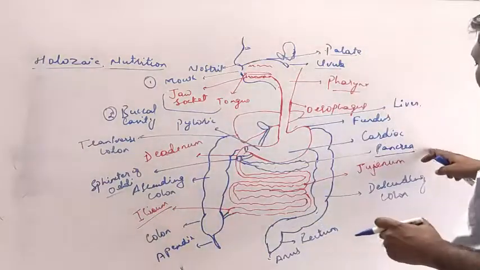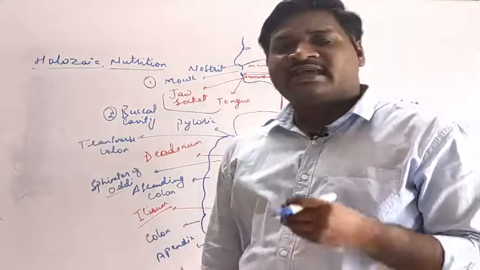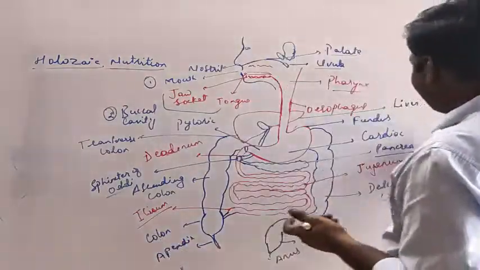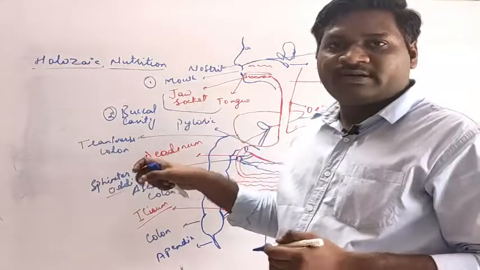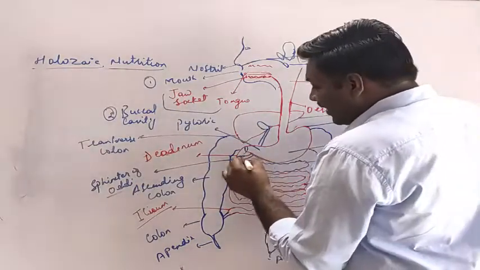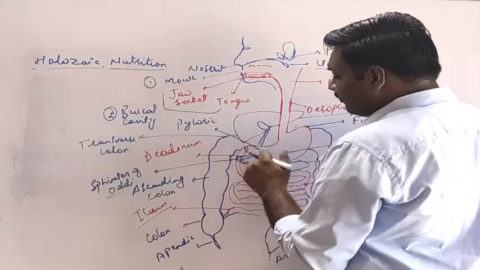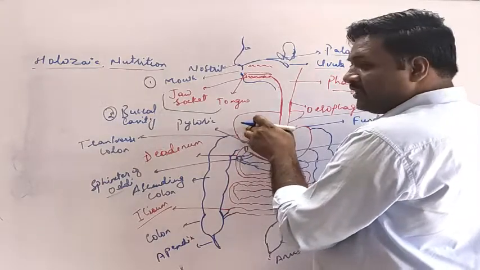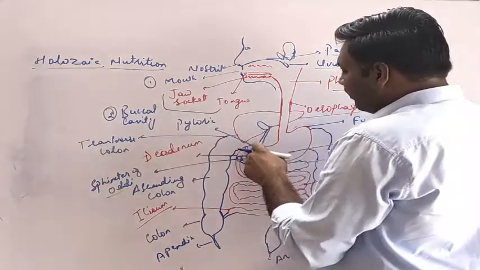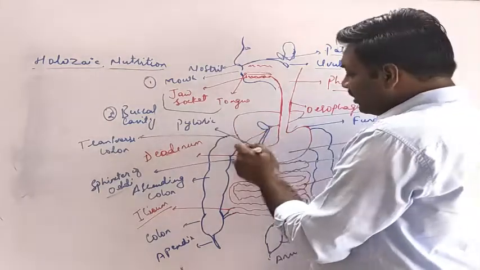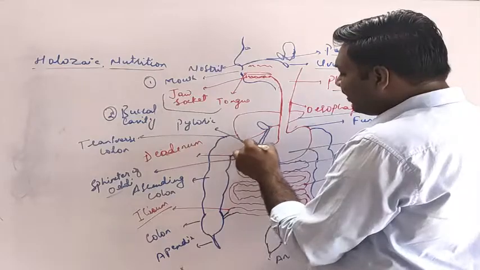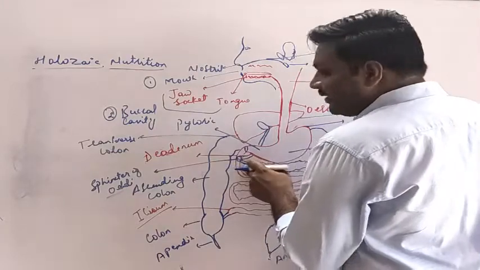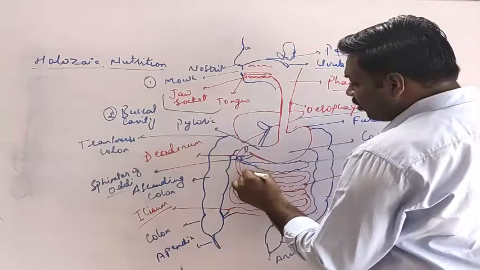Apart from this, the pancreas will also secrete certain enzymes like nucleases, proteases, peptidases, etc. These enzymes digest the complex food material and break it down. They are added here in the duodenum part of the small intestine with the help of a common duct. The secretion of the liver will be stored in the gallbladder, and from the pancreas it will be taken up to the sphincter of Oddi through a common duct called the hepatopancreatic duct. This hepatopancreatic duct opens into the small intestine.